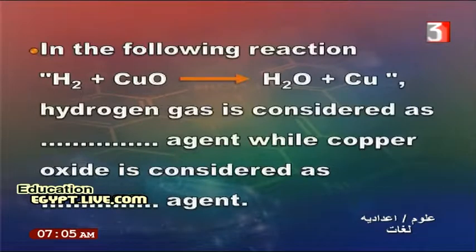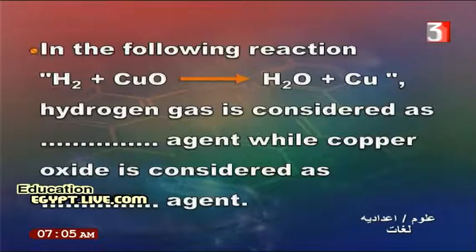In the following reaction, hydrogen is passed over copper oxide. It will produce water vapor and copper as a red precipitate.